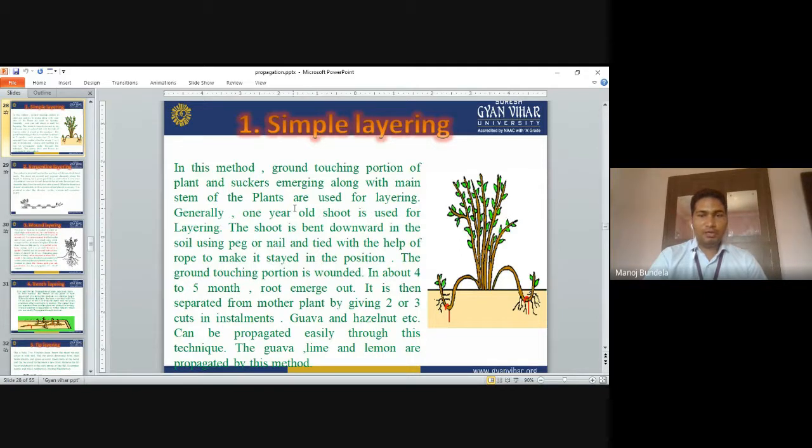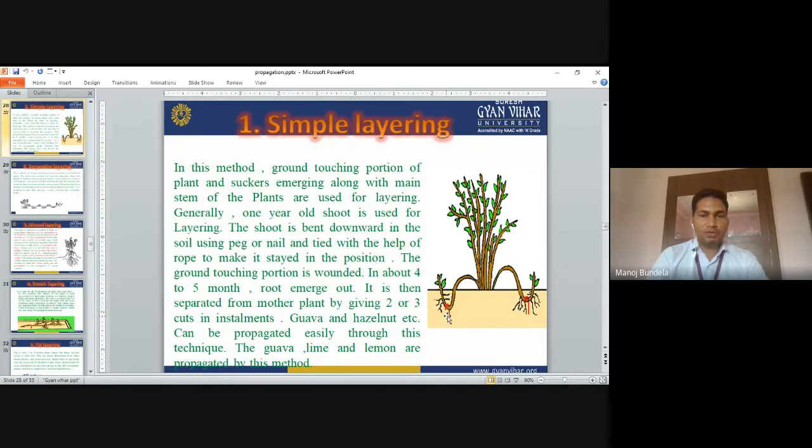Generally, 1-year-old shoots are used. The shoot is bent down into the soil using a peg or nail and tied with the help of rope to make it stay in position, so that it remains in the soil.